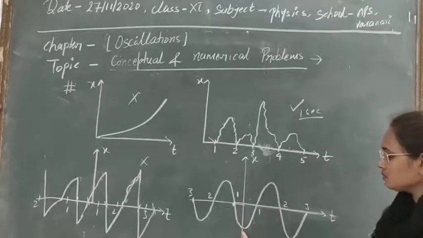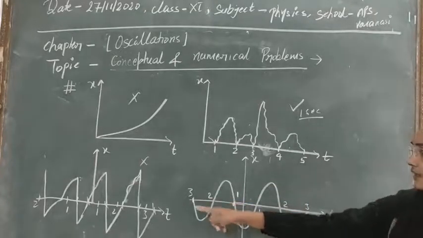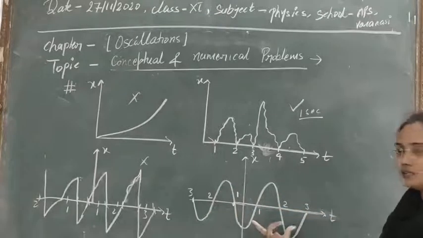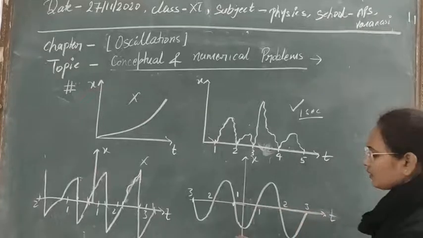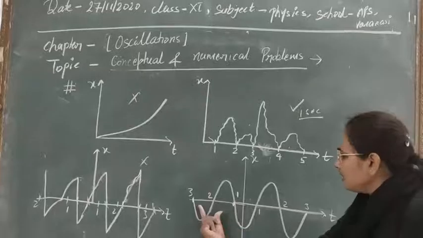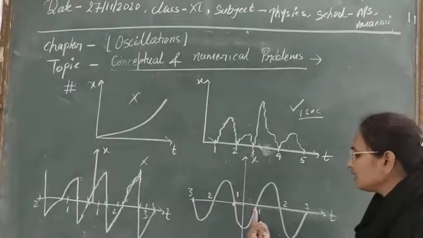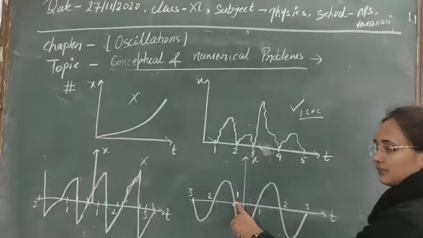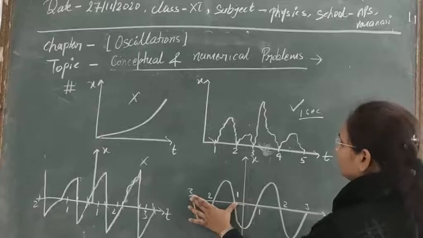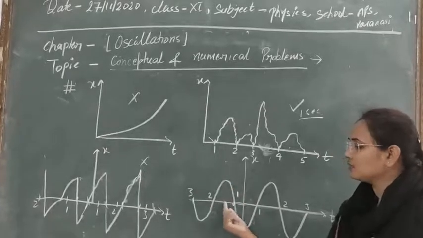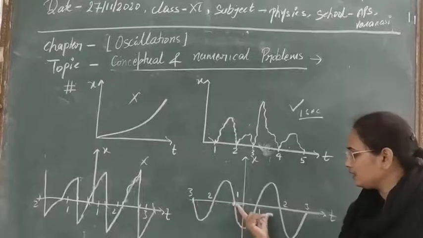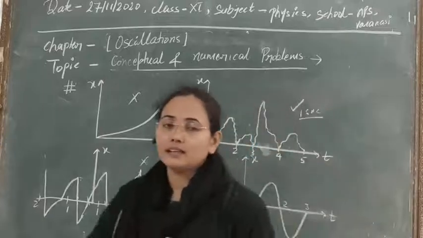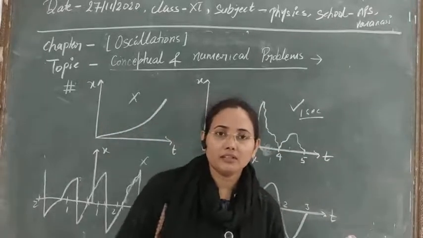In the next case, this is also a displacement-time graph, and it is in the form of a sine or cos wave. You already know this form of sine cos waves or any trigonometrical waves. Here we are seeing that the period of oscillation is constant. One period will be completed when it completes a cycle like this. The time period is equal to 2 seconds here. Again it takes 2 seconds, again 2 seconds. So it is repeating its path after every 2 seconds.